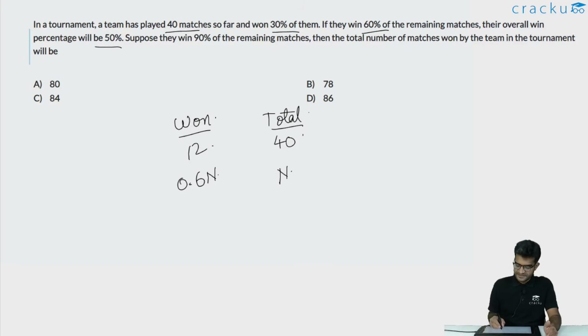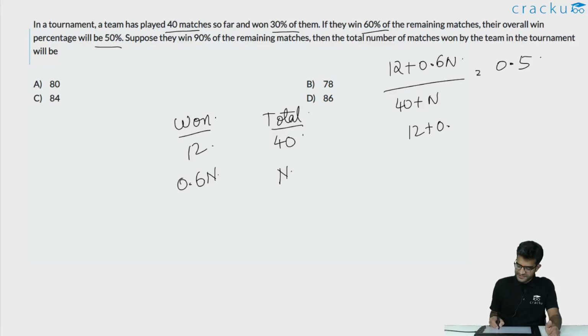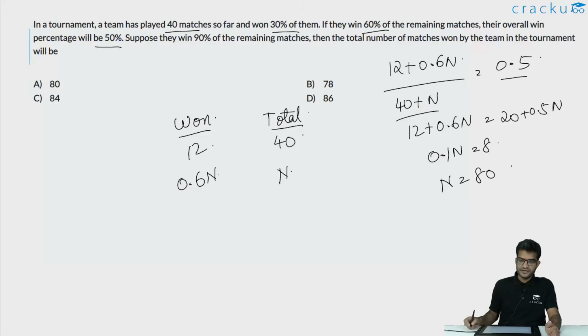So what this would imply is that the total number of matches that they won, 12 plus 0.6n, divided by the total number of matches that they have played, which is 40 plus n, is equal to 50%, which is 0.5. Or if you simplify it, 12 plus 0.6n is equal to 0.5 into 40 plus n, so that is 20 plus 0.5n. Or the value of 0.1n is equal to 8, or the value of n is equal to 80. So the remaining number of matches is 80.